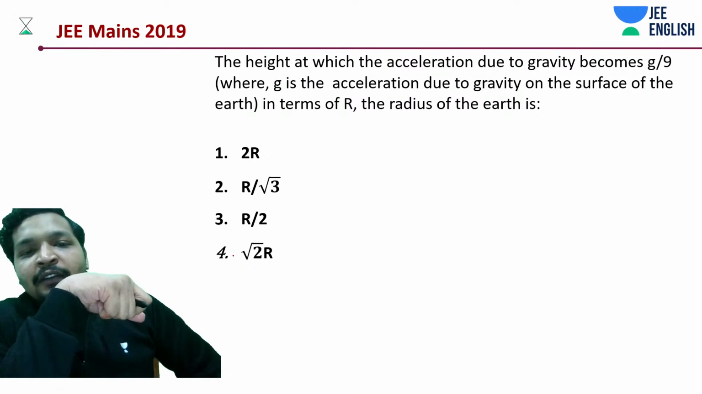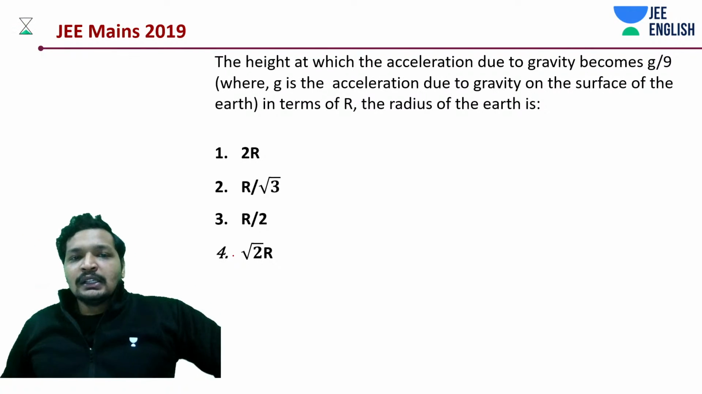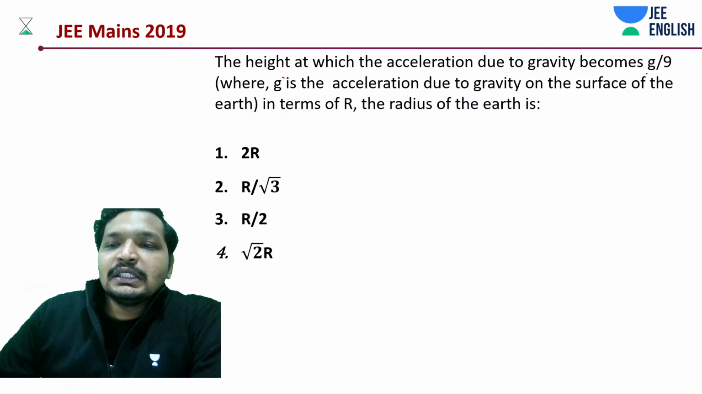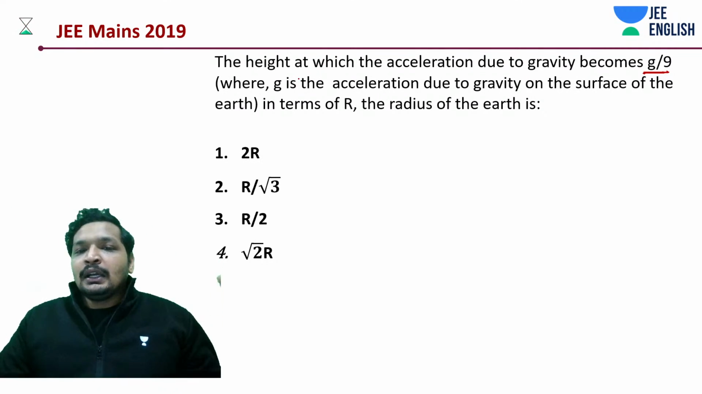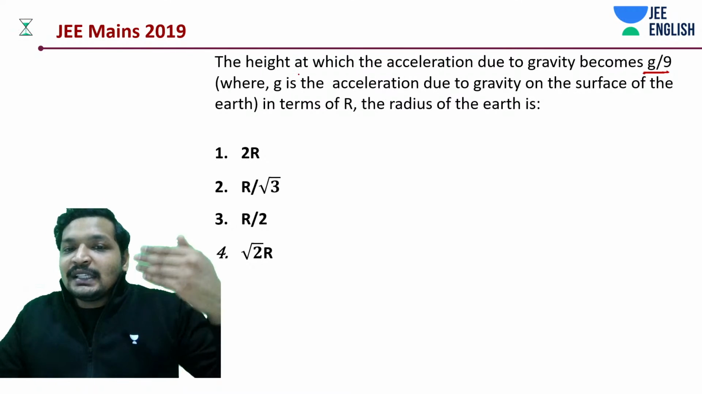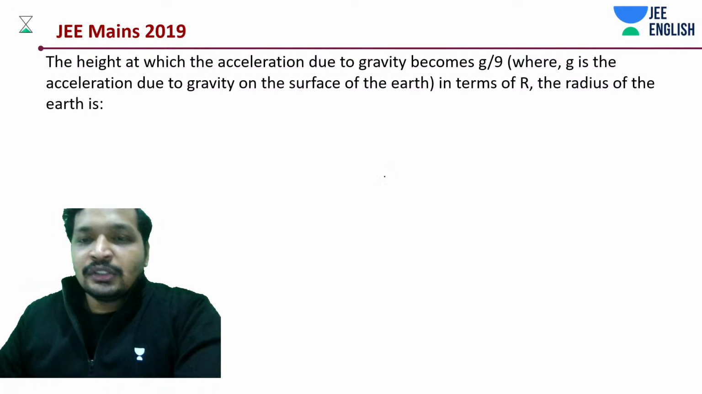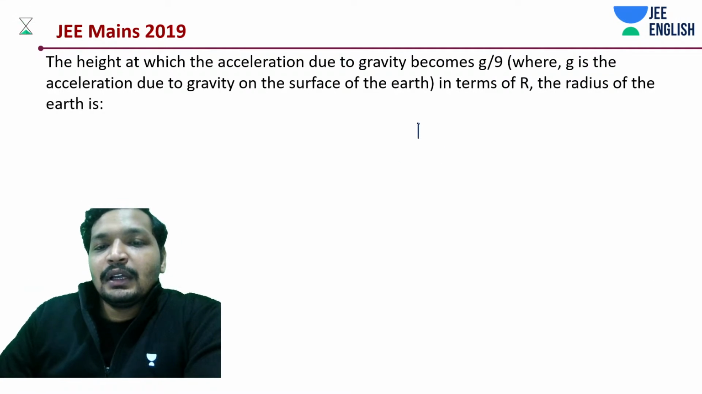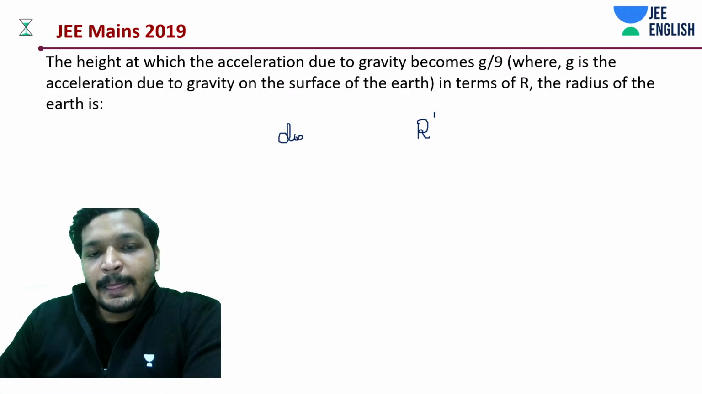Now we have a very simple question. We have done this question too many times. We can just do it in 2 lines. So the height at which the acceleration due to gravity becomes g by 9. We need to calculate the altitude, not the distance from the center of Earth. That's the question. So we will be taking some r dash, where r dash is the distance from the center of Earth.